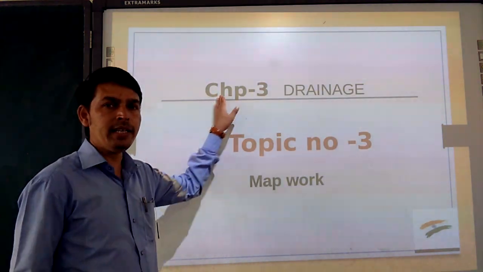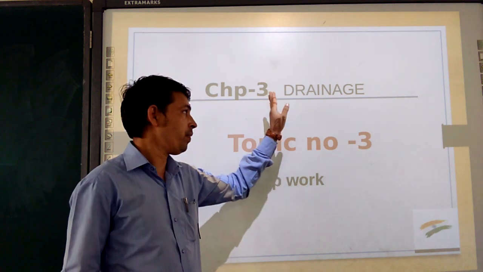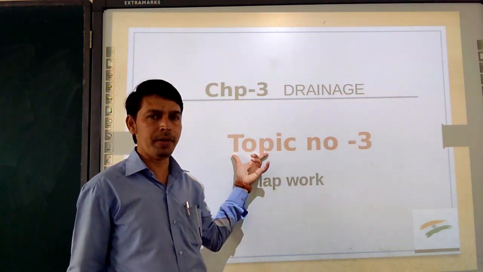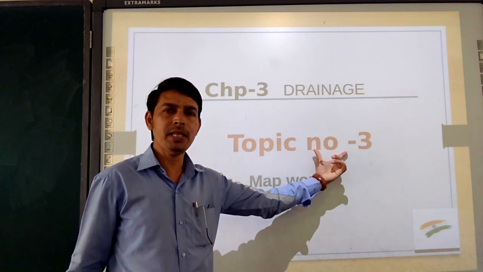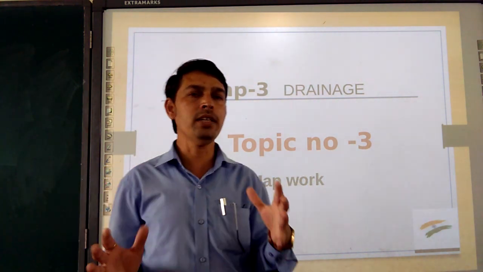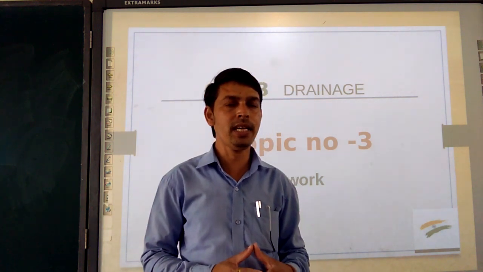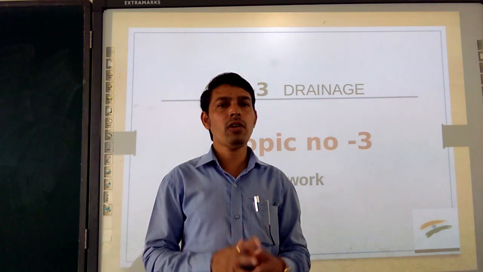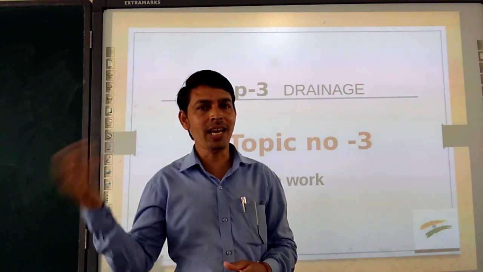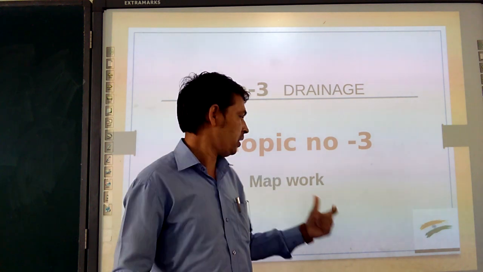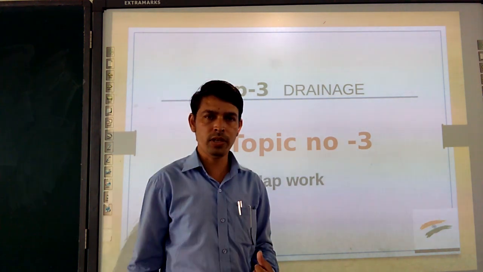First, chapter number 3, drainage. We had two presentations earlier, topic number 1 and topic number 2, and now topic number 3, that's the map work. Topic number 1 was about the introduction of the chapter, and we had seen the two roles of the river from the Himalaya side and the Peninsula side. Now we are going to see the map work.